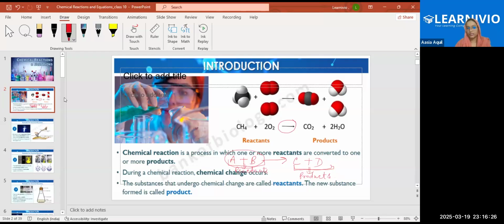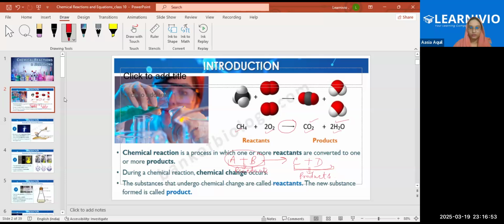Like this is CH4, methane. When it reacts with oxygen, it forms carbon dioxide and releases water, right? So what are the reactants here? Methane, CH4, and oxygen. And what are the products here? Carbon dioxide and water. Get it? Clear? If there is any doubt, you can stop me and ask me to repeat, okay?